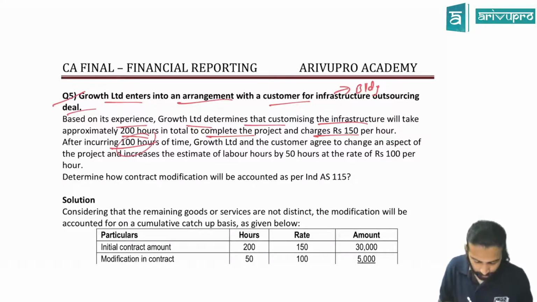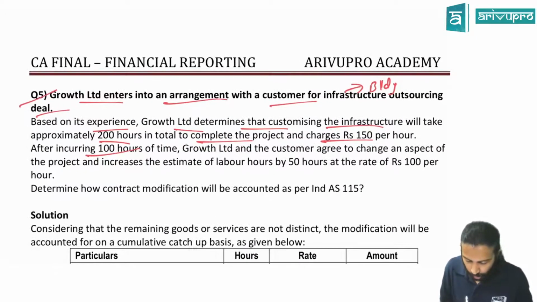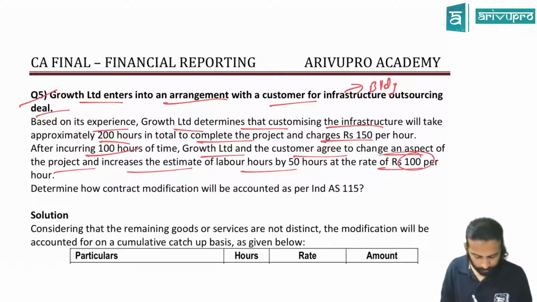After incurring 100 hours, meaning after spending 100 hours, Growth Limited and the customer agreed to change an aspect of the product. They agreed to modify something and increase the estimated labor hours by 50 hours, at a rate of 100 rupees per hour. Determine how the contract modification should be accounted.